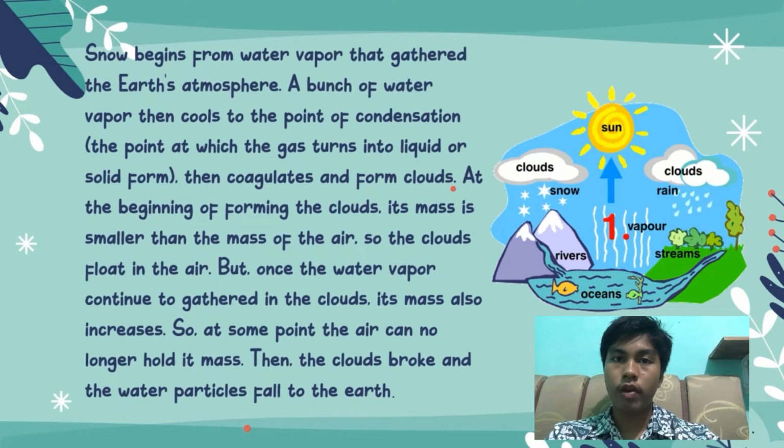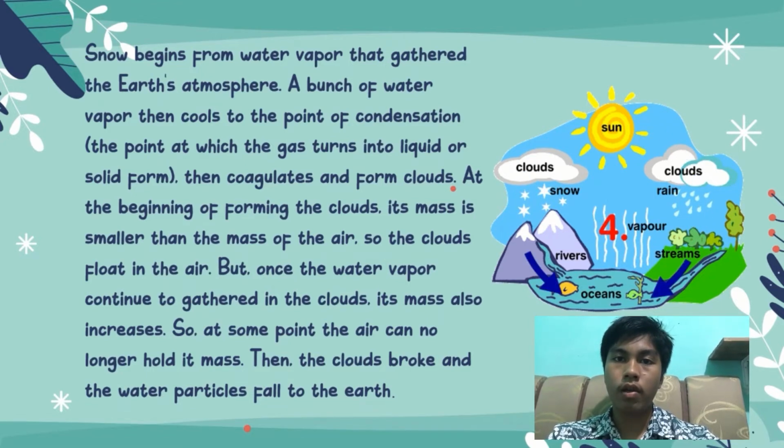Snow begins from water vapor that gathers in the Earth's atmosphere. A bunch of water vapor then cools to the point of condensation, the point at which the gas turns into liquid or solid form, then coagulates and forms clouds.